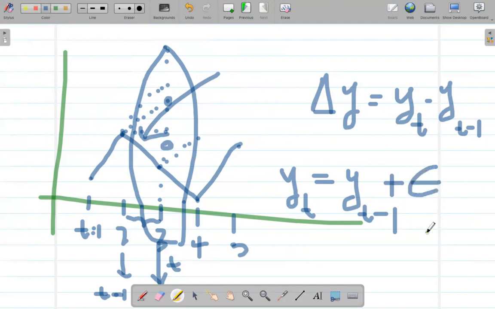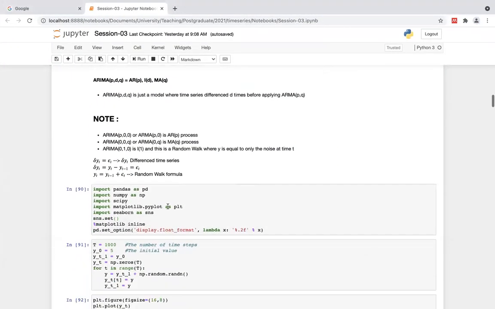error or the noise. This is the noise, right? He could be anywhere on this line, but there is a probability. Then that's the yt. This is yt equal to yt minus 1, the previous step, plus the probability. Then we randomly pick one and place it. That's called simulating. In the simulation process, that's exactly what we are doing, right? Then that is the random walk.